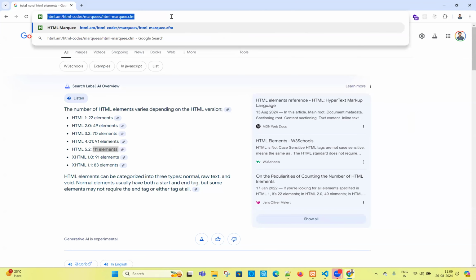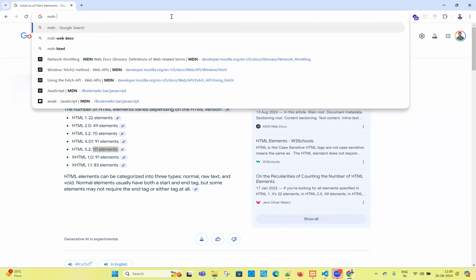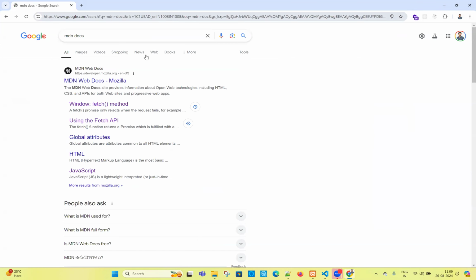Now if you go to the official website, MDN docs, you will write it like this, MDN docs. This is a website, MDN Web Docs. This is one of the official standards for learning HTML. W3Schools is not an official standard. Okay, so this is the standard.